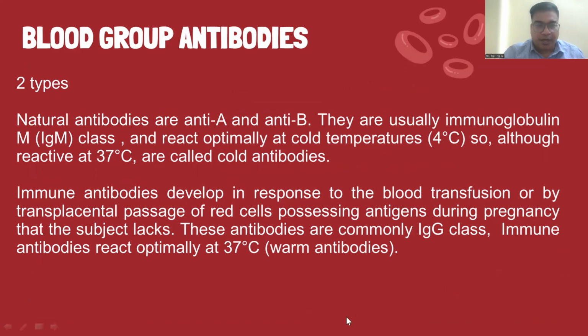Now the blood group antibodies. As there are 2 types of antigens in blood group, the respective antibodies also have 2 types, the anti-A and the anti-B. They are immunoglobulins of IgM class.